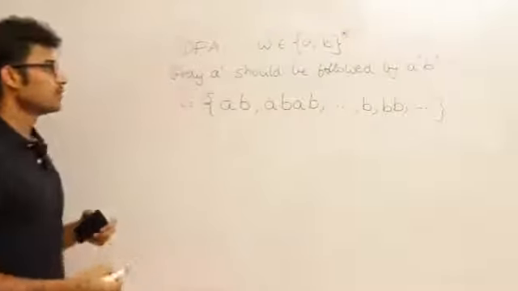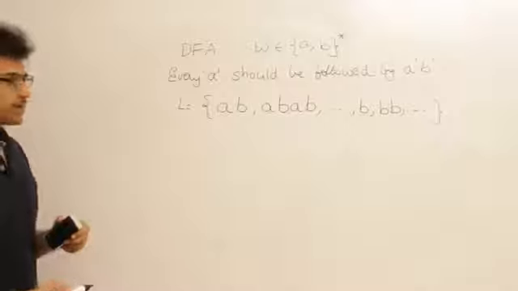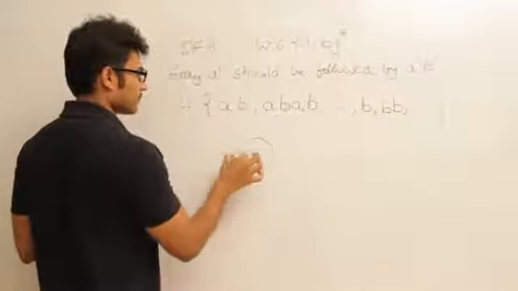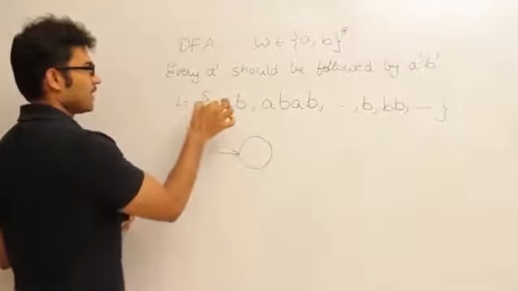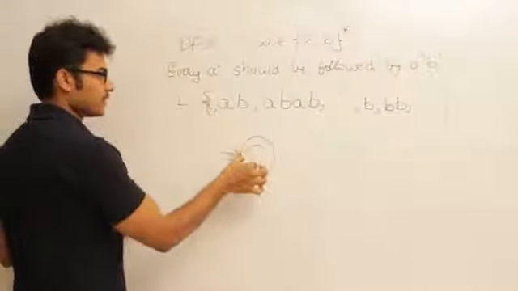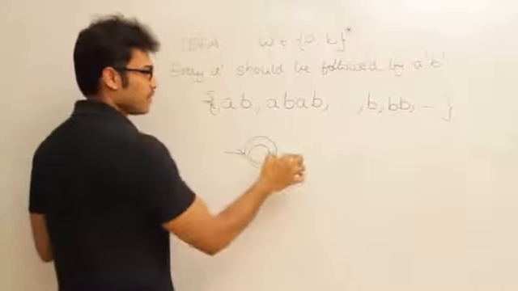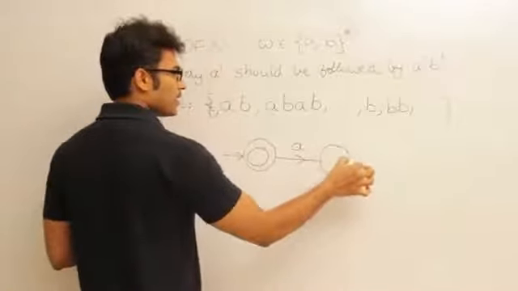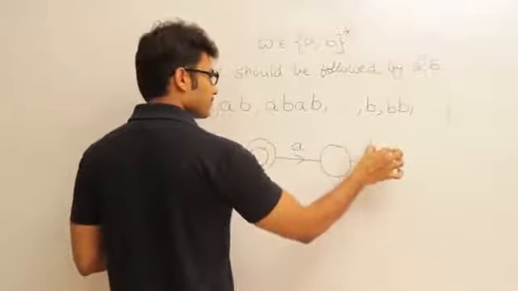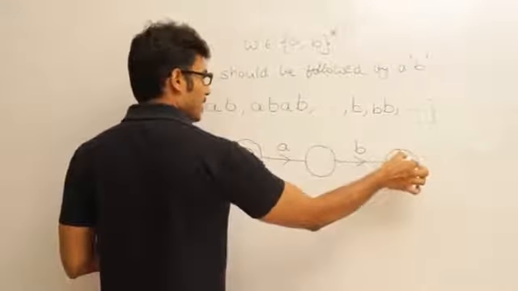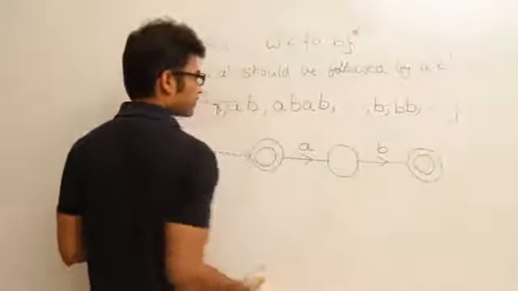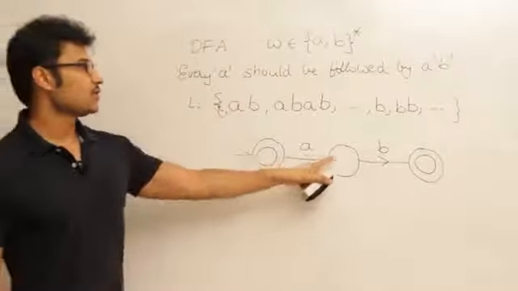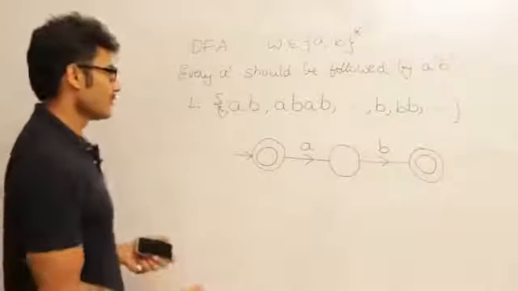Okay, so let's try to construct the DFA for it. Initially, epsilon is there in the language, right? Therefore, the initial state is a final state. And if I see A, it should be followed by a B. Then I am going to accept it. Epsilon is there in the language, and if I see A, it has to be always followed by a B. Then I am going to accept it.